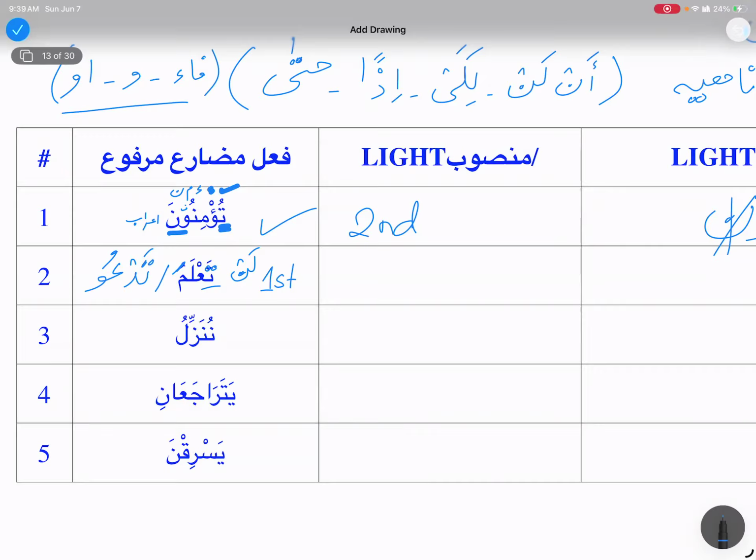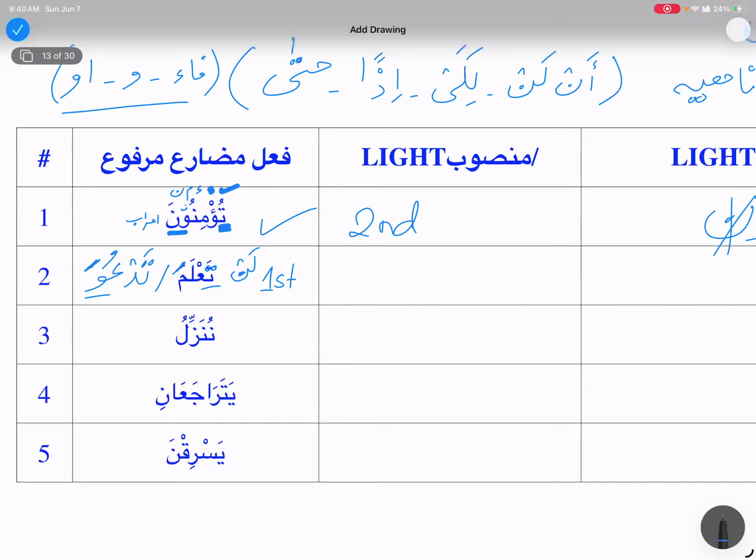Fathatul muqaddara. Why are we dropping the waw? Someone is saying to drop the waw. Do we drop the waw when we are making it mansoob? No, that is for making majzoom. We are only going to drop the waw for majzoom, right? Yes, for majzoom. For mansoob, we are simply going to give it a fatha. So it will become tad'u, ta'lama.